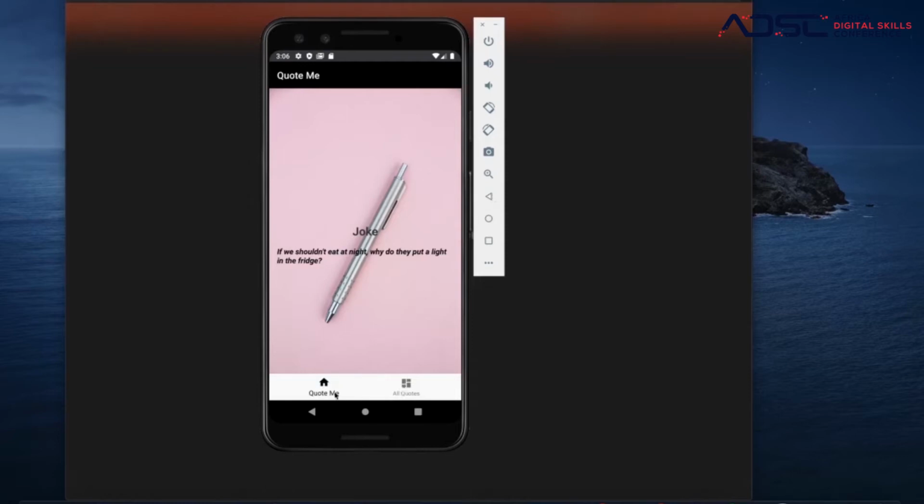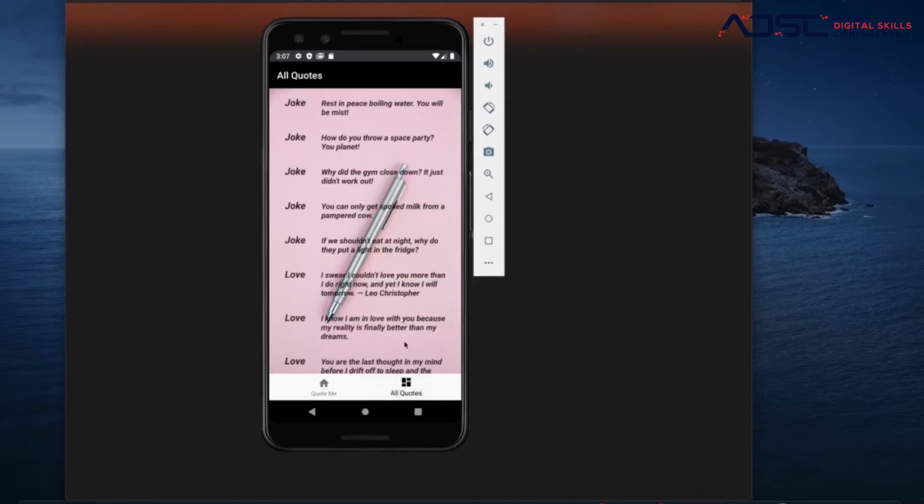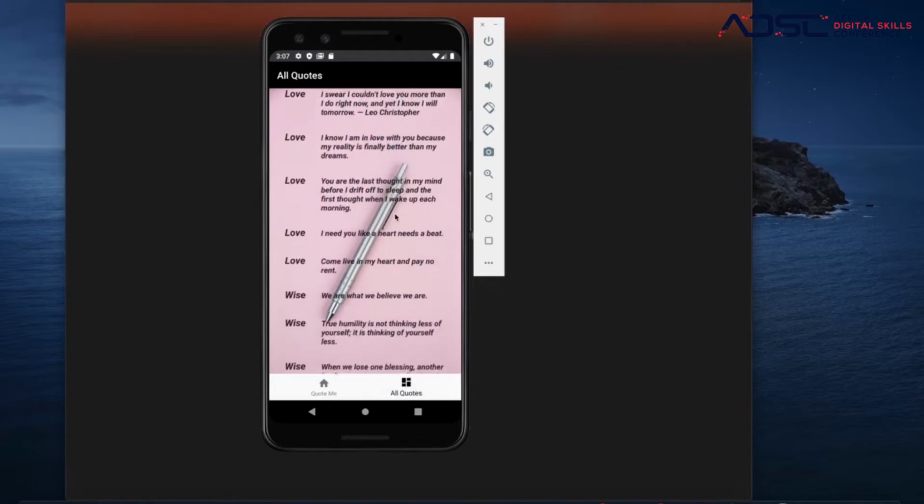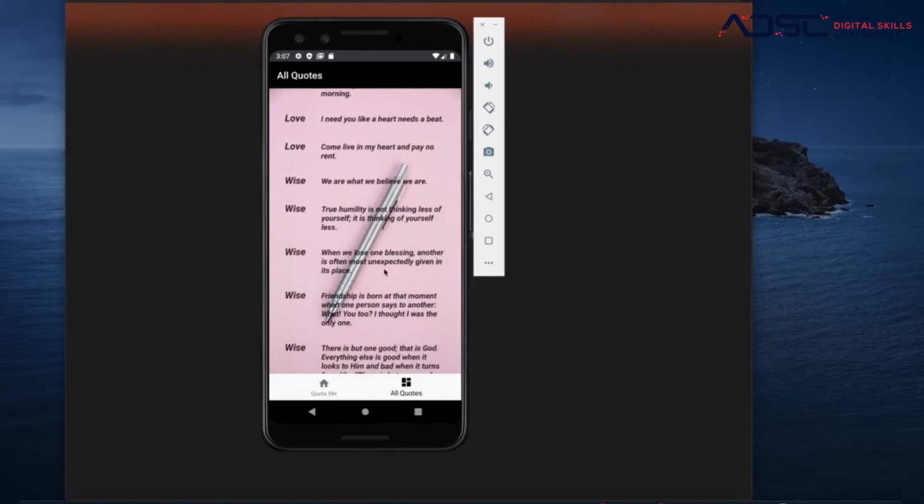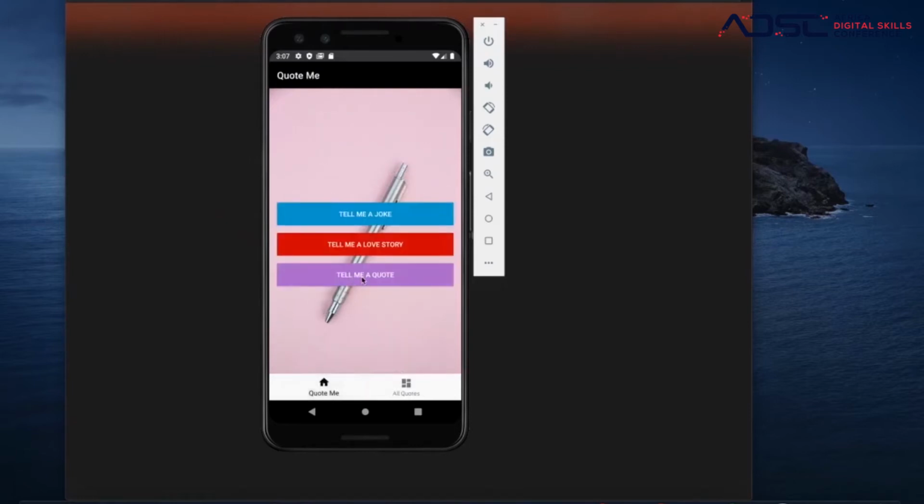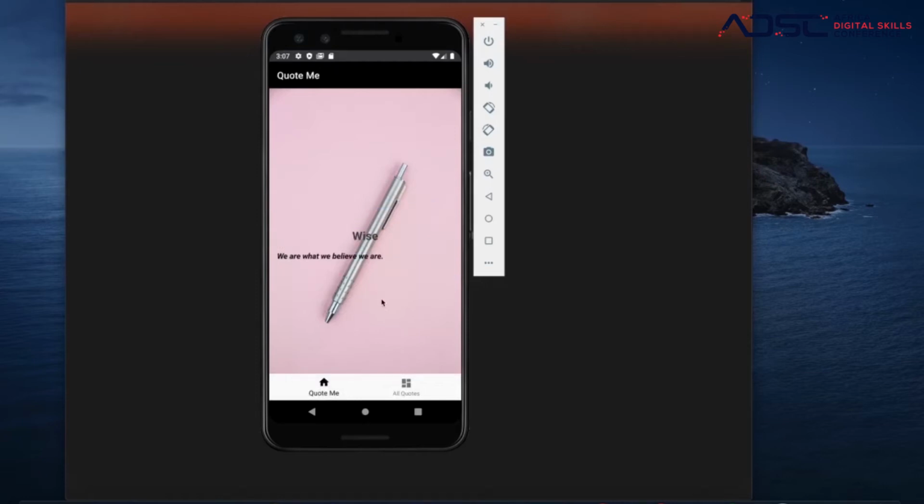Okay, so that is the first part, and then we have all quotes, which gives you all quotes of every story that we have that is categorized into wise. But we didn't go for a wise saying. Okay, let's see. Tell me a quote, which is a wise quote, I guess. We are what we believe we are. I mean, I think that is pretty wise.